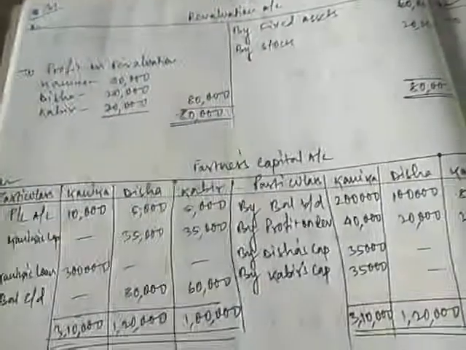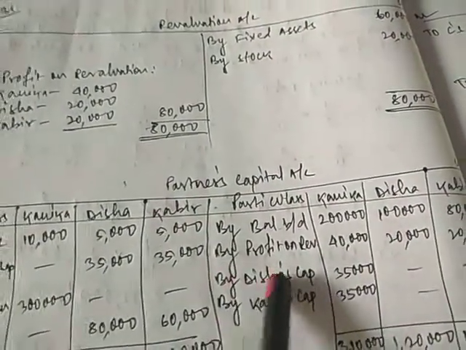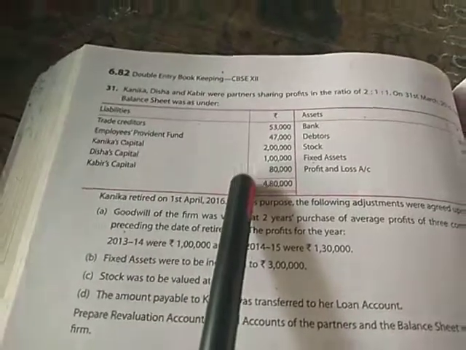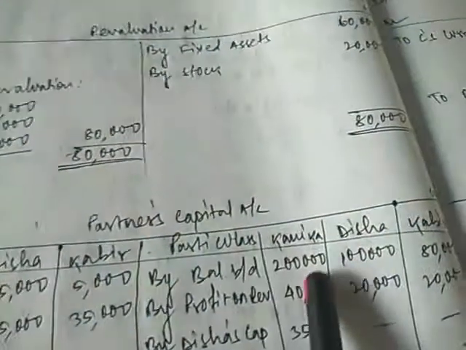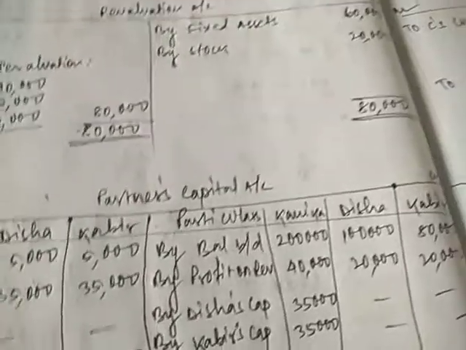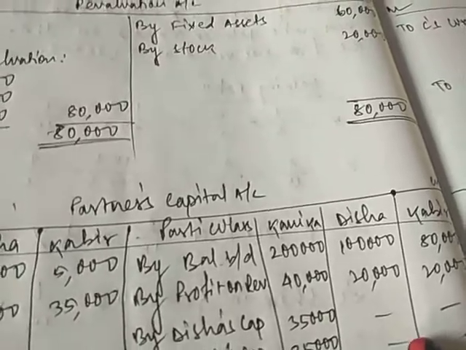After this, we'll prepare partners capital account. Similarly, as we did in the chapter of admission, we write the balance according to the balance of the capital given in the book. 2 lakh, 1 lakh and 80,000 is the balance of capital given. So we'll write 2 lakh, 1 lakh and 80,000 for Kanika, Desai and Kabir. Next is the profit on revaluation, that is 40,000, 20,000 and 20,000 that we have distributed.